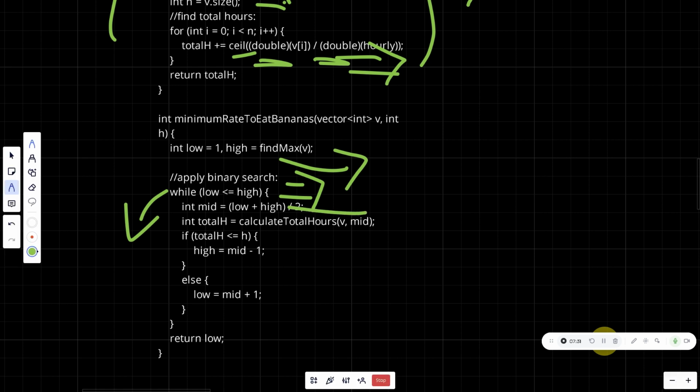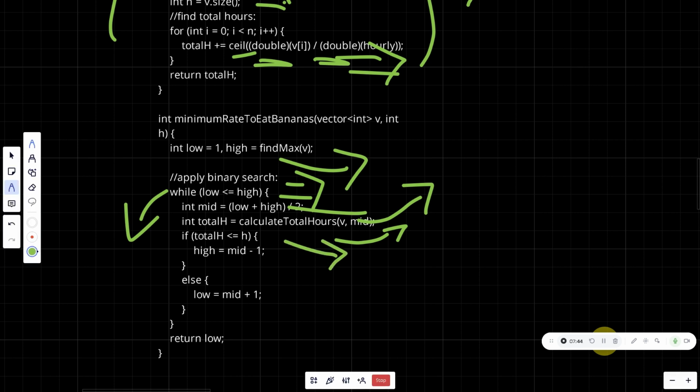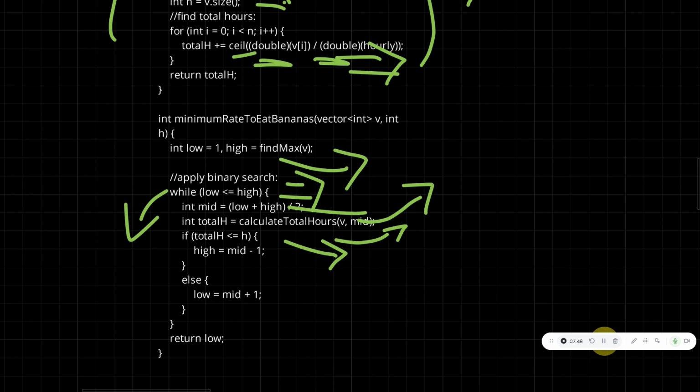And the formula of mid is given, and here we'll be substituting the function. The value of mid has been substituted in this function to find the total number of eating hours by the monkey. And if the total number of hours value is lesser than or equal to h, then that is the correct answer.